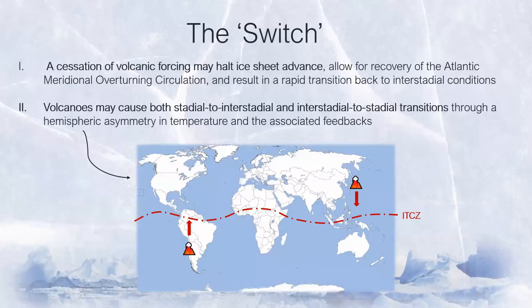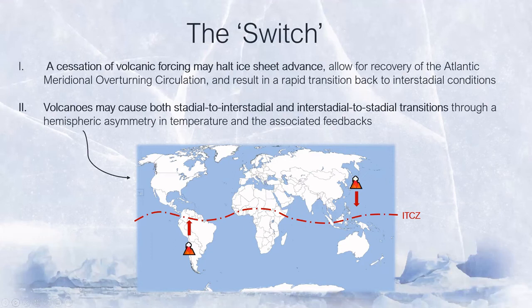So now we ask, if a northern hemisphere eruption could cause stadial conditions in that hemisphere, what would cause a shift back to warming? Well, one explanation could be that the switch back can be explained by the absence of a northern hemisphere eruption. So in this scenario, and in the absence of volcanic induced forcing, surface temperatures would rise and freshwater fluxes would drop. Coupled with the northward migration of the intertropical convergence zone and a transition to warmer surface temperatures, this would give rise to interstadial conditions in the north.